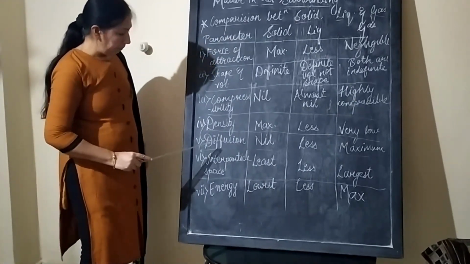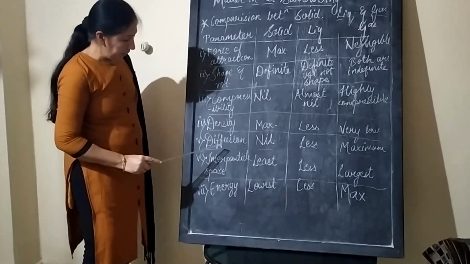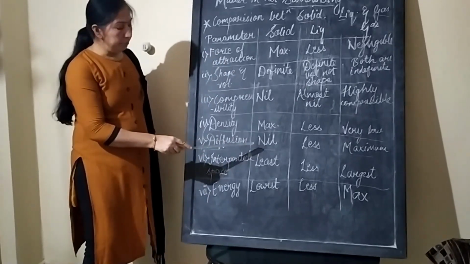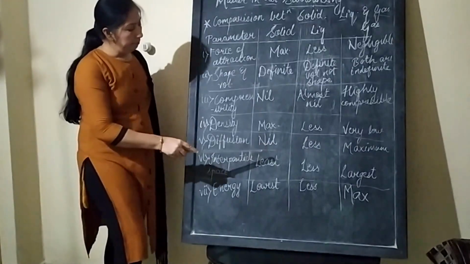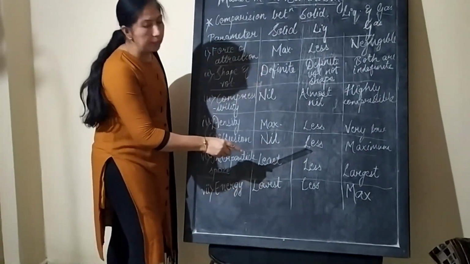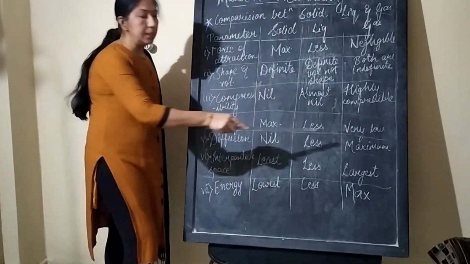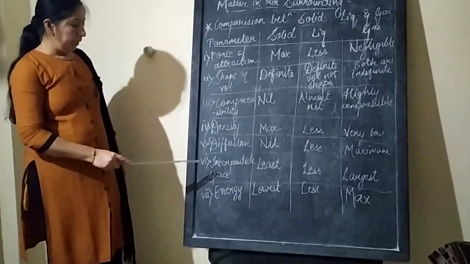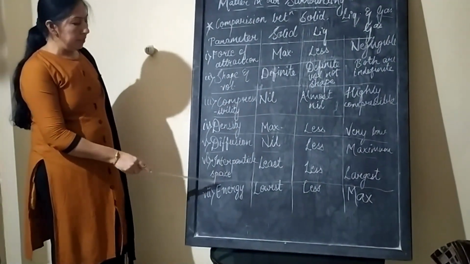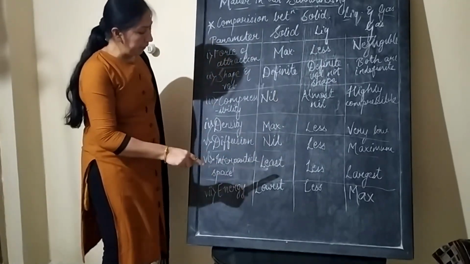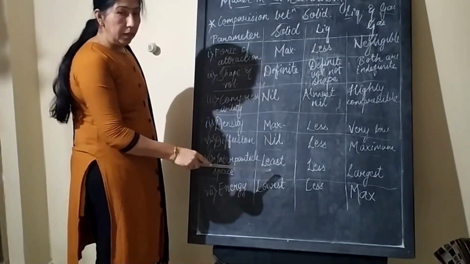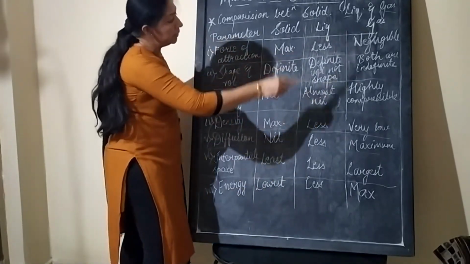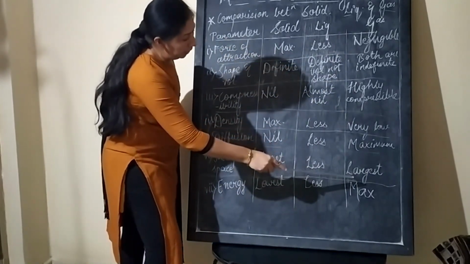Next, number 5, is diffusion. In the case of solid, the rate of diffusion is nil. The rate of diffusion in liquid is less. In the case of gas, the rate of diffusion is maximum. Interparticular space: in the case of solid, it is least. In the case of liquid, it is less. In the case of gas, it is the highest.